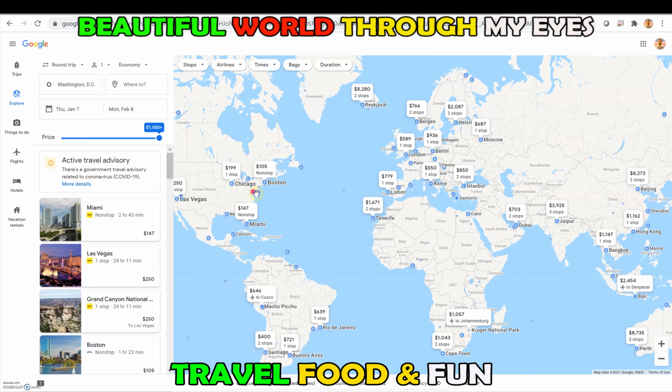But there are other airlines which travel from here directly to Dubai, then Dubai to India. But the problem is this leg will be very, very long. It is like 14 hours straight from Washington DC into Dubai, which is very tiresome.